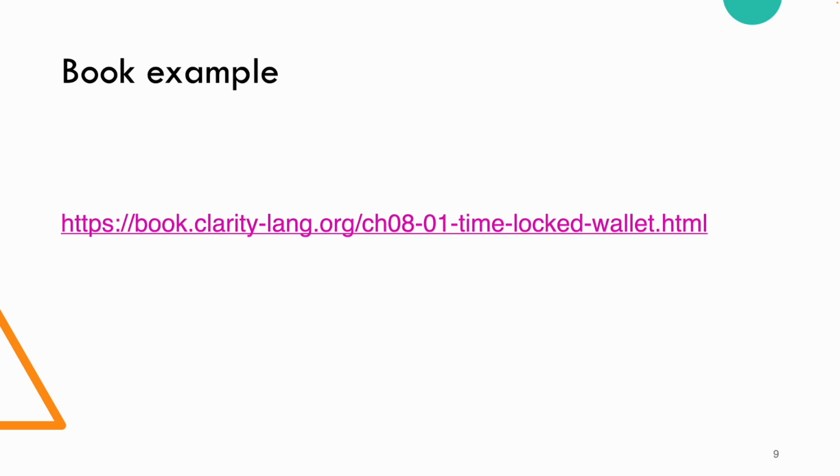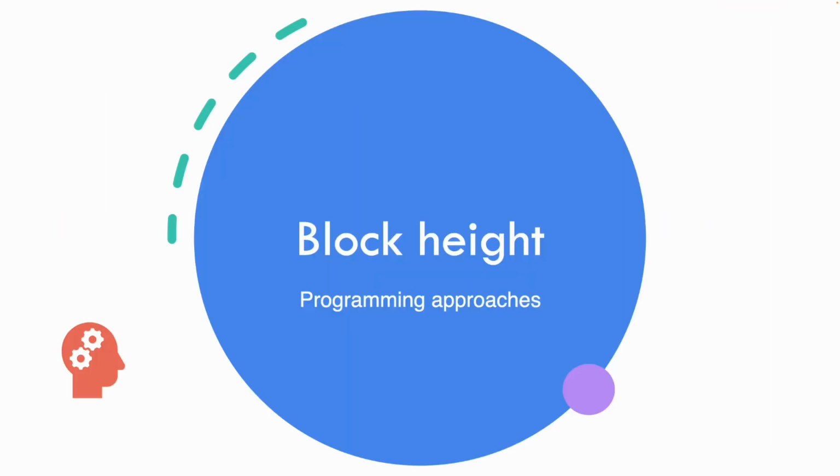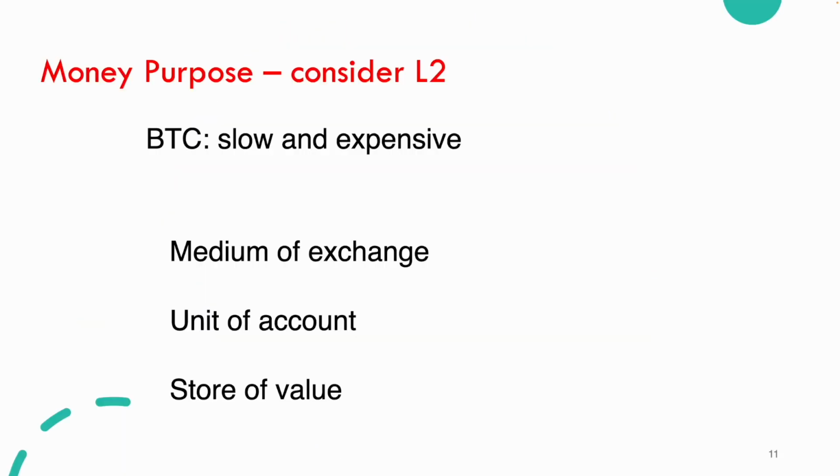Okay. So this is where we're getting some of our examples from, this particular link. And we want to mention block height because we're going to use this in this smart contract. So money has a purpose, and the key piece to it is it's a medium of exchange, unit of account, store of value. Some people look at Bitcoin's blockchain and say that's really a unit of account and a store of value. It doesn't quite live up to a medium of exchange because the expected amount of time between two new blocks is about 10 minutes, and you may want to have a handful of blocks to actually validate some transactions you make, and so that's not as easily a medium of exchange, except for maybe things that are slowly exchanged and carefully exchanged.